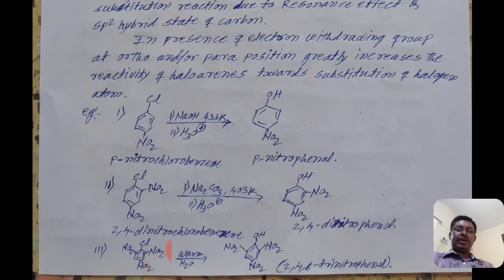The name of the starting compound is 2,4,6-trinitrochlorobenzene. See here, the reactivity of the third example is greater than the first example. Remember that the reactivity of haloarenes in nucleophilic substitution reaction depends totally upon the number of electron withdrawing groups present in that haloarene.